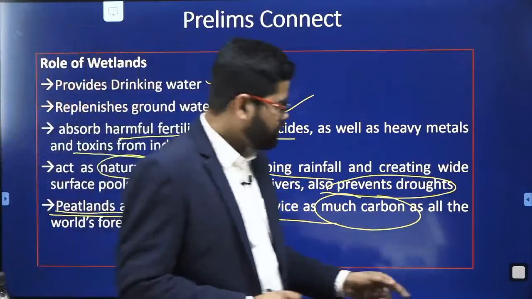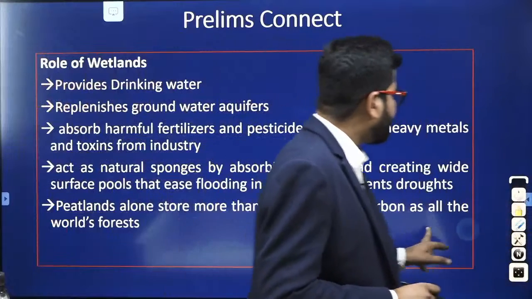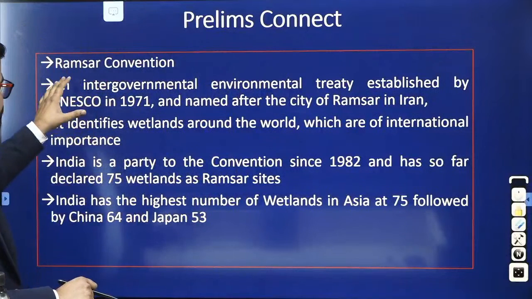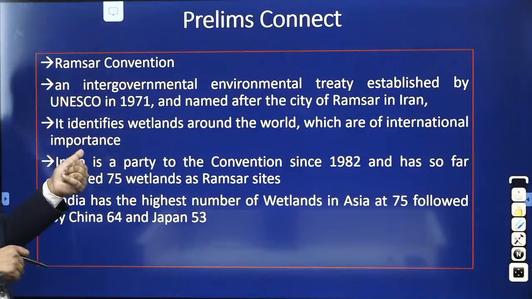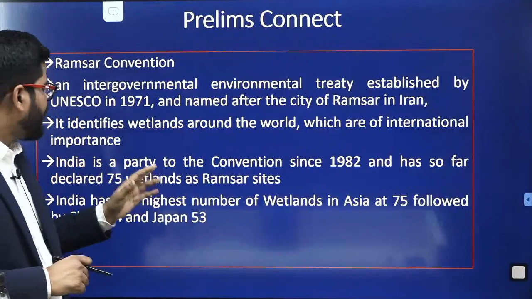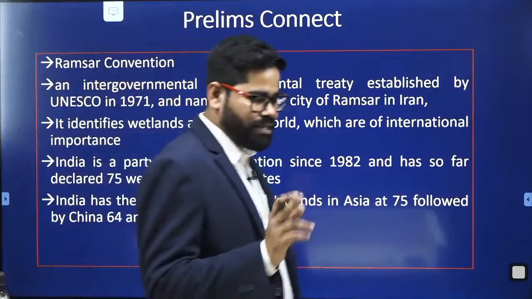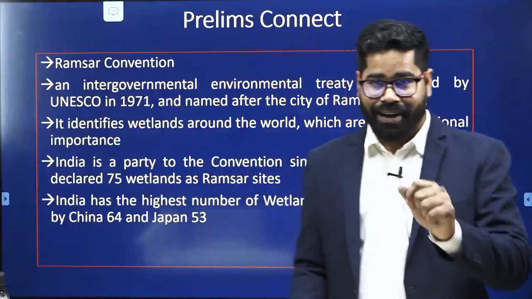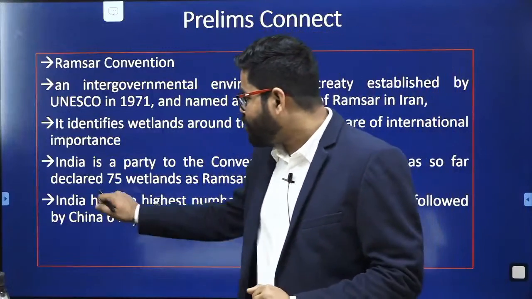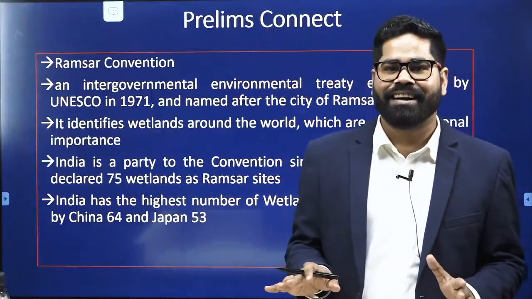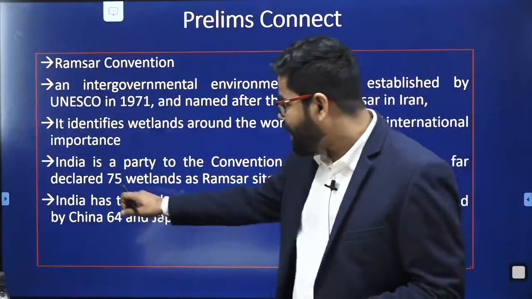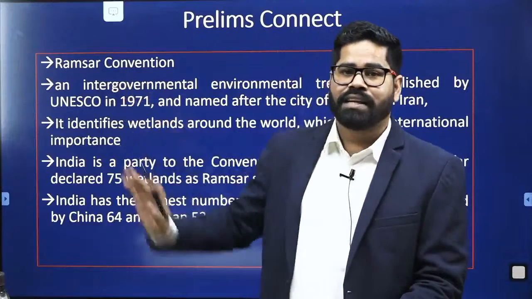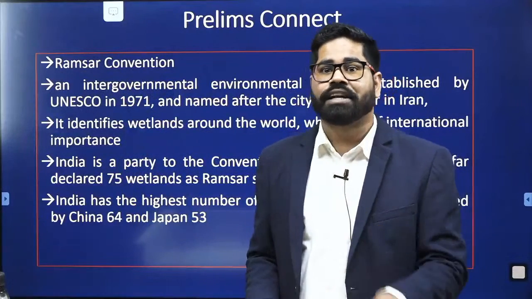Now see, there is also one thing related to wetlands, that we have the Ramsar Convention, which has been established by UNESCO in 1971. And one very important thing is why this Ramsar Convention is important. Last year we completed 75 years of independence, and the government was trying to have at least 75 wetlands in India as Ramsar sites. So last year we achieved this. Now we have 75 wetlands in India which are Ramsar sites, which have got Ramsar recognition.